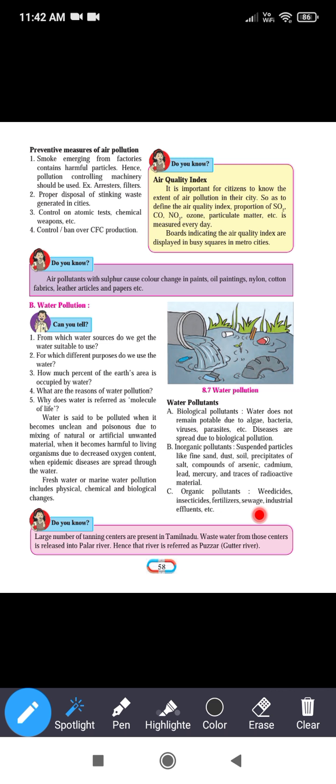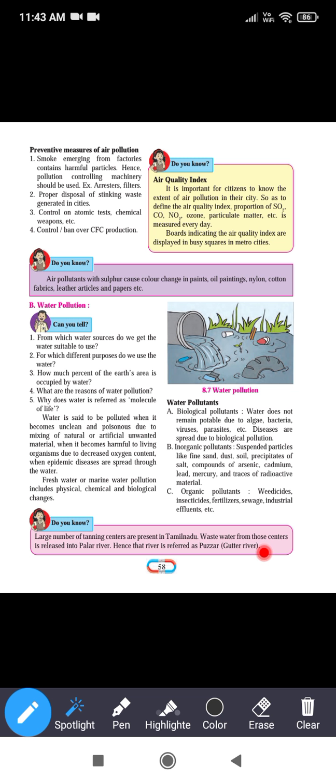Do you know there are a large number of tanning centers at present in Tamil Nadu? Wastewater from those centers is released into the Palar river, hence that river is referred to as a gutter river. Tanning centers are related to the factories of leather.